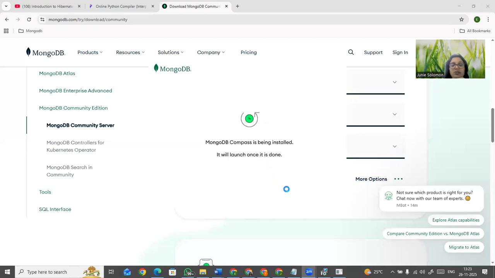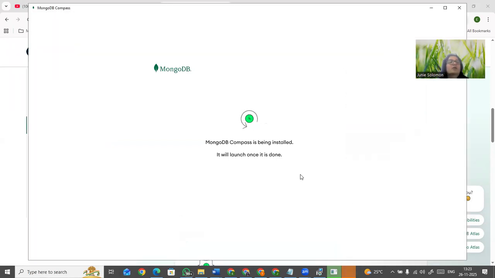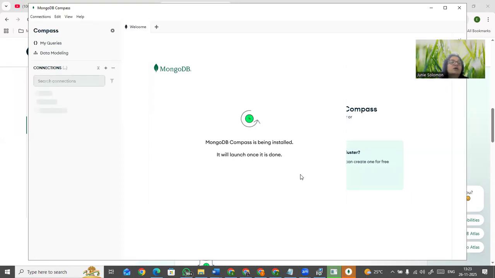See guys, it has been installed. It is waiting, and here MongoDB Compass is being installed. It will launch once it is done. It is saying here, so guys have to wait patiently here. So you can see the MongoDB Compass was already installed here. It has been opened for you guys. The connection is open for you guys here. Here, Compass connection is already there.